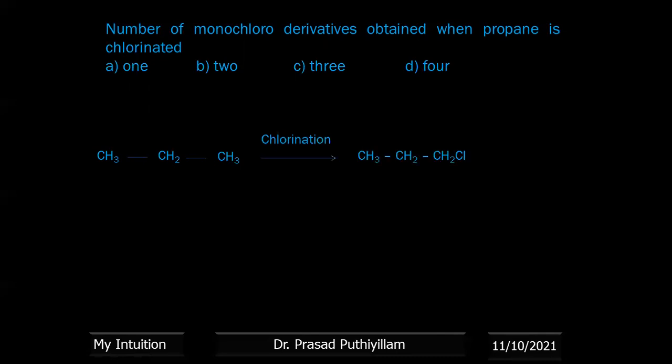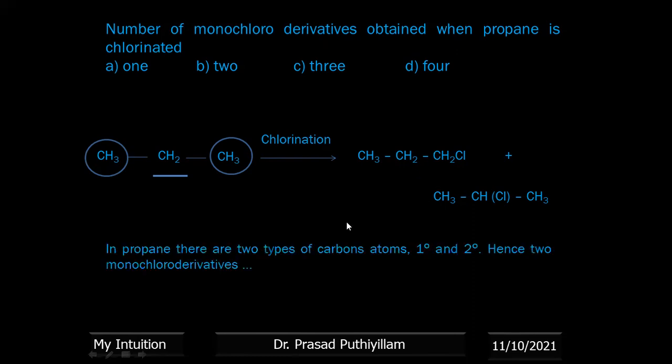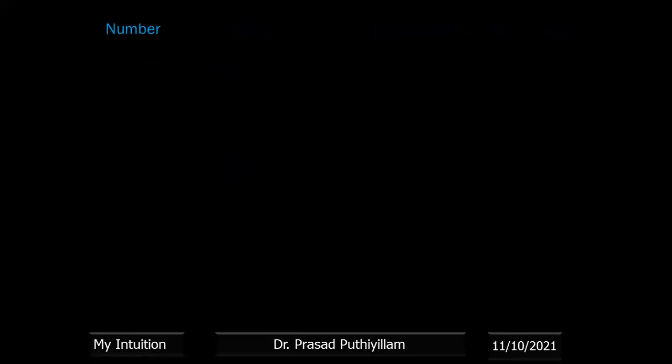On chlorination, we get CH3CH2CH2Cl plus CH3CHClCH3. Here these two carbon atoms are similar, each having 3 hydrogen atoms and connected to one CH2. The other carbon is a different type, having 2 hydrogens and 2 methyl groups. In monochlorination, if only 1 chlorine is added, you can get these 2 products. Both products are possible, since primary and secondary carbon atoms are there.